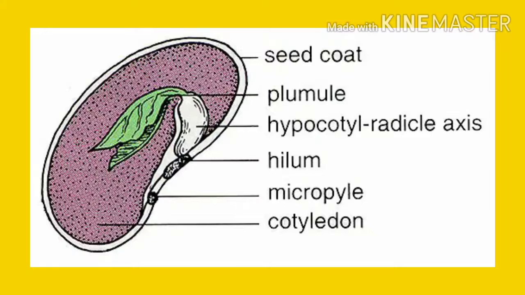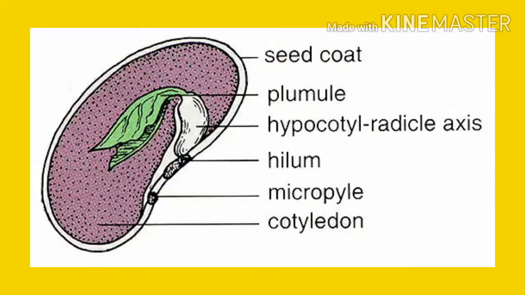Above the hilum is a small pore. That pore is called micropyle. Clear? Micro means small and pyle means passage. So, what is the function of the micropyle? The function of the micropyle is that it absorbs and allows as much water as is required for germination.